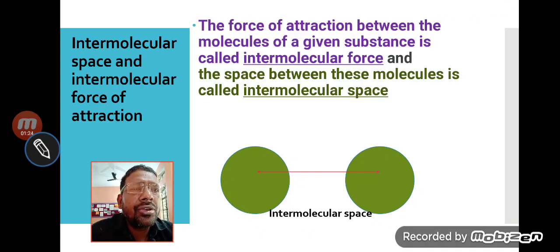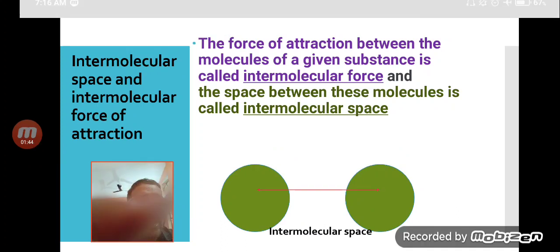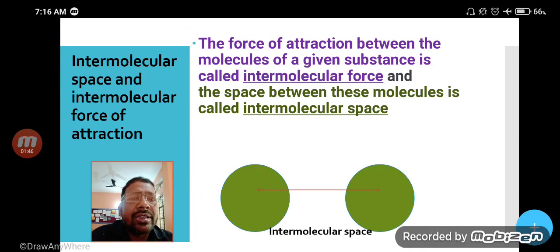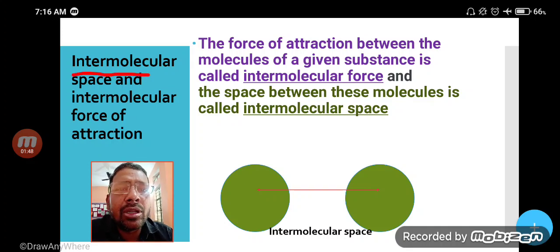Now, before starting the difference between the states of matter, we must know one or two things that are very important for you. First, intermolecular space and intermolecular force of attraction.